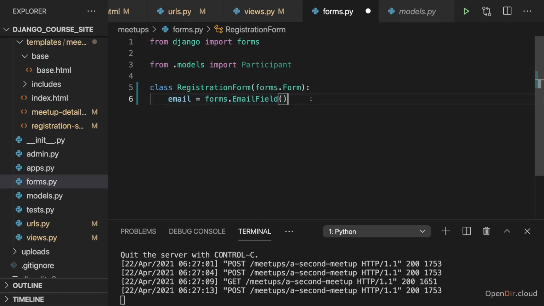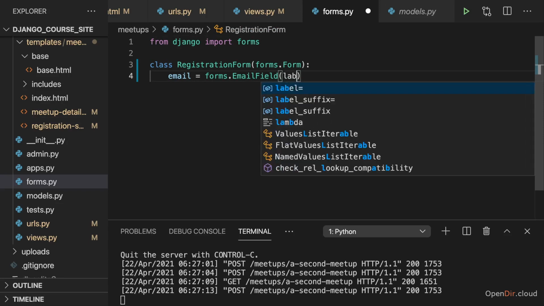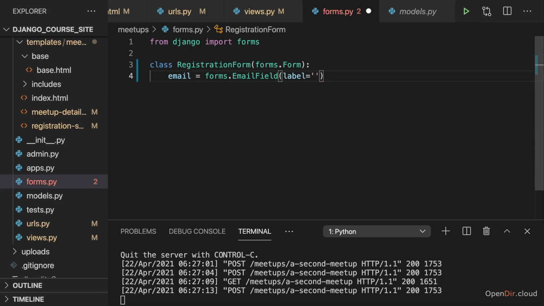Here it's just used to tell Django which kind of input field, which HTML input field should be created and how the input should be validated. This will not have an effect on any database because this is now really just there to collect user data through a form. It has no relation to any database or anything like that. And therefore now here I'll remove that model import of the participant model and just create my form field like this. And here we can also add a label keyword argument to tell Django what the form label for that email field should be. And here I'll just say your email. That should be my label, like this.